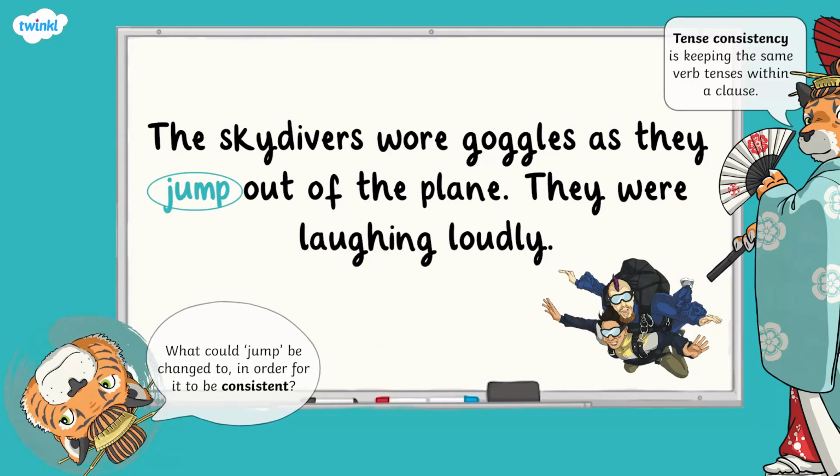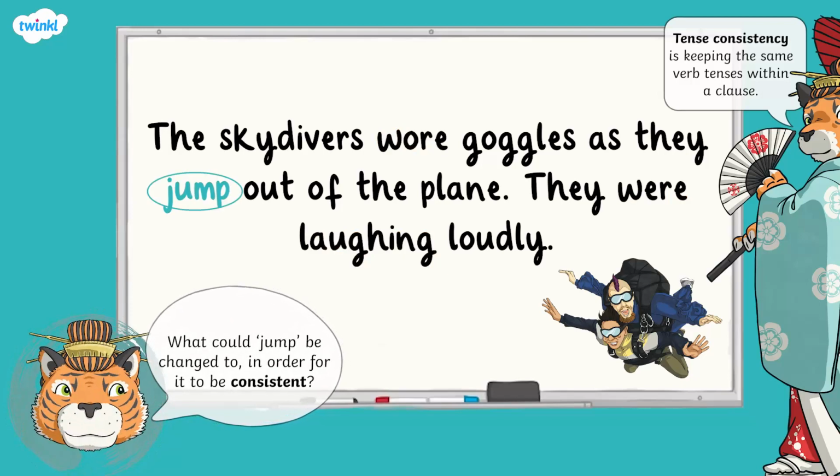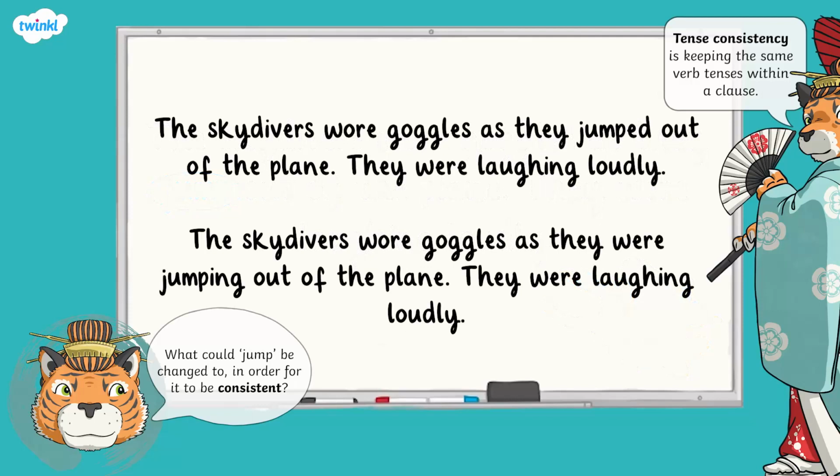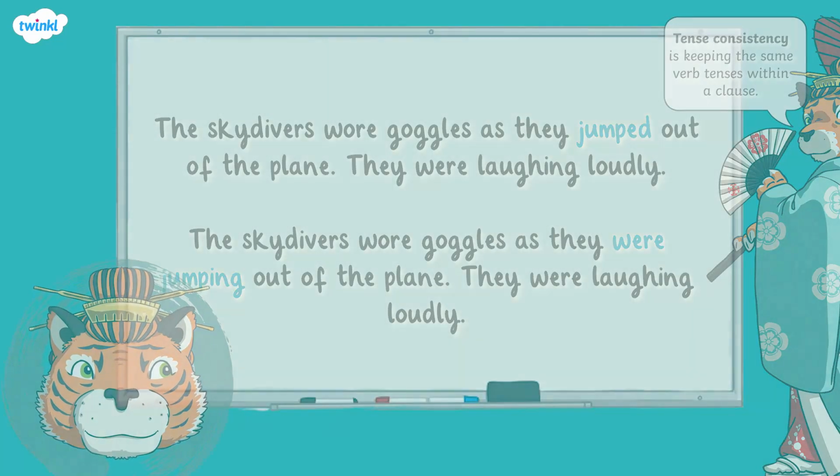For an extra challenge, did you work out what jump could be changed to in order for it to be consistent? There were two options in the past tense that you could have chosen. You could have used the simple past and put jumped, or you could have used the past progressive and used were jumping. If you want to find out any more about those tenses mentioned in further detail, you can find more videos about that on our website.